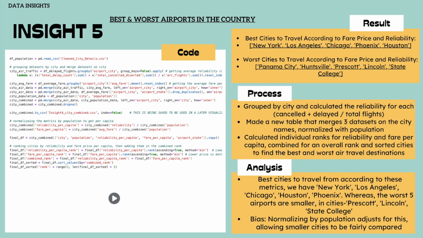And the reason I normalize it by population in this is because in phase 1, I stated that I will account for bias. In this case, larger cities tend to have more flights and delays simply due to their size. Normalizing by population adjusts for this, allowing smaller cities to be fairly compared.